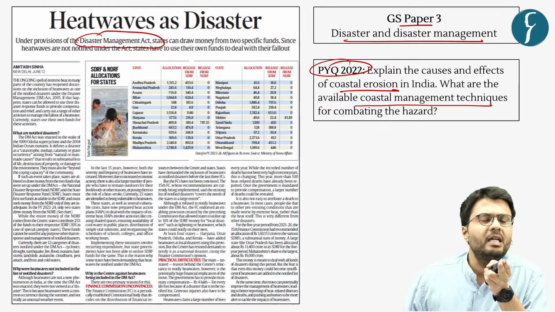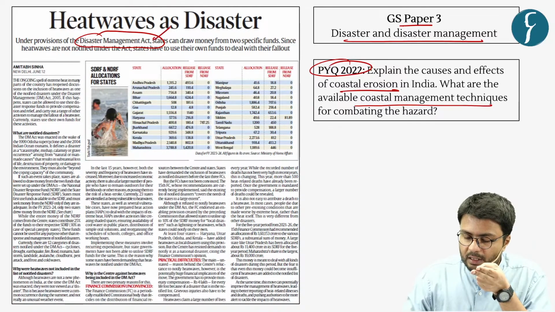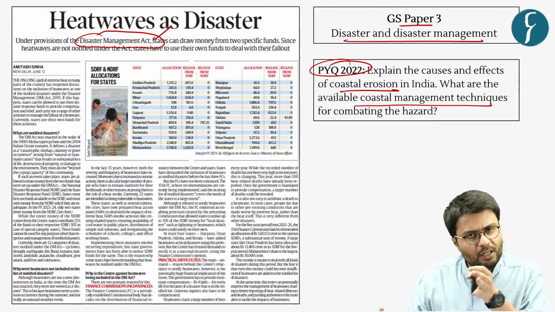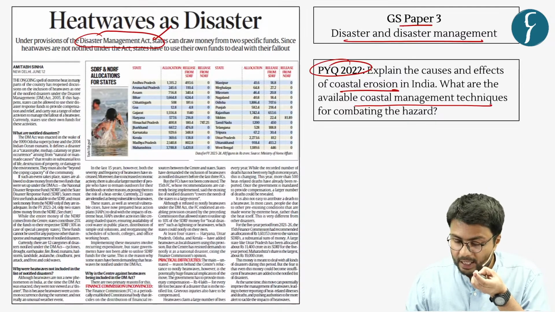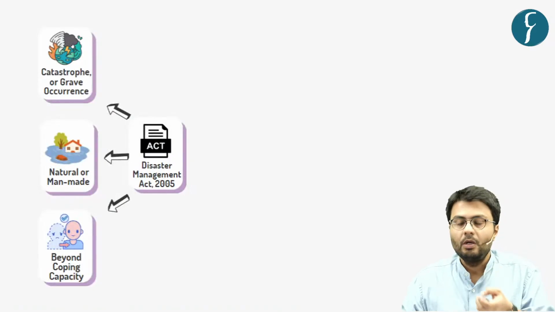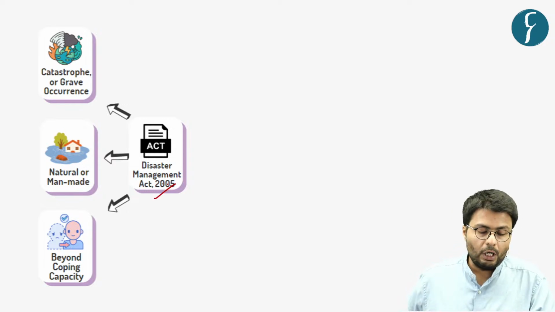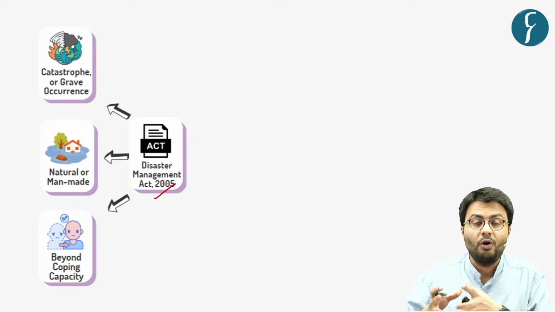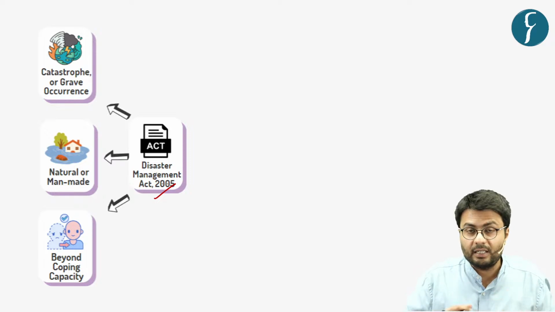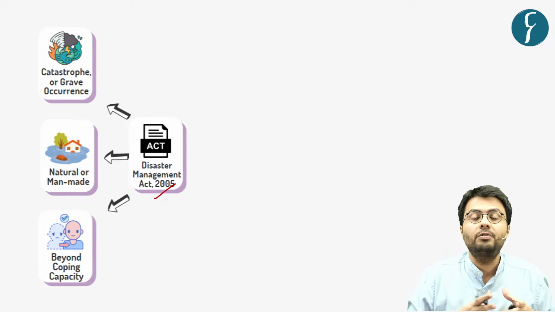So in this regard, let us first understand what this Disaster Management Act is all about. This Disaster Management Act was enacted in the year 2005. This act was felt necessary because of the 1999 Odisha cyclone as well as the 2004 tsunami.